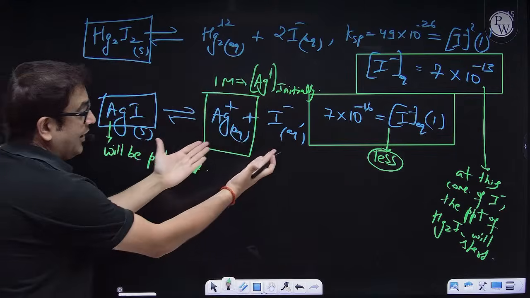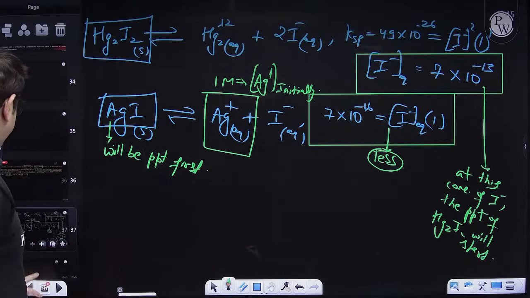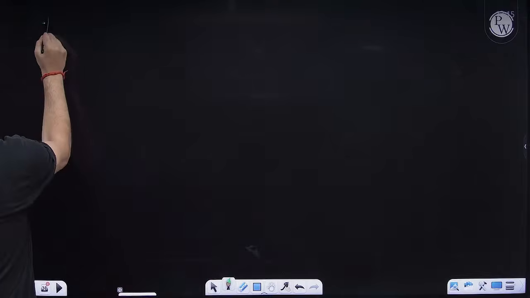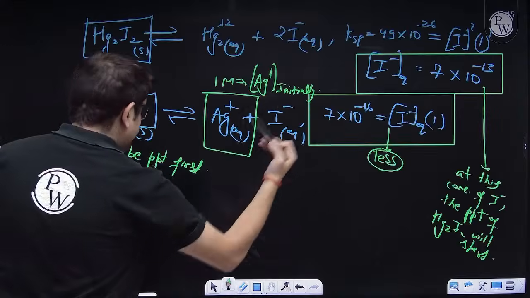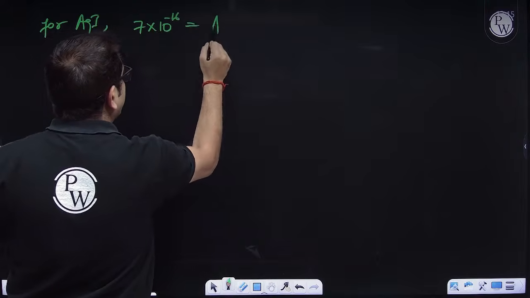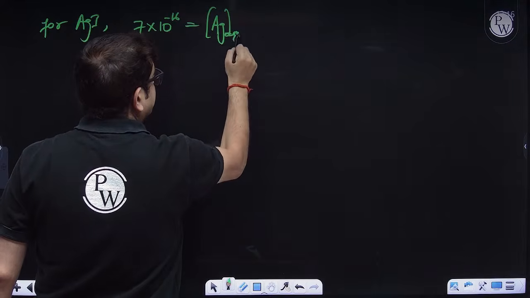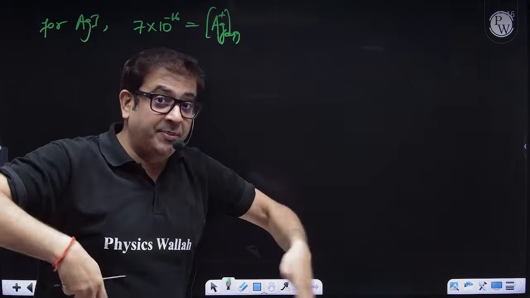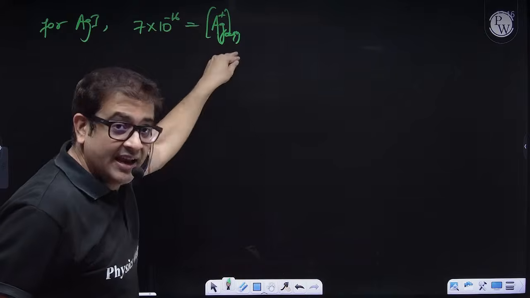How will we find it? Sir, the value of K never changes. So the value of K for AgI will always remain 7 into 10 to the power minus 16. So 7 into 10 to the power minus 16 will be equal to Ag plus, which is still there in aqueous condition. I have taken 1 molar. Precipitation of that 1 molar Ag plus has started, but still some will be there. How much will be there in solution?